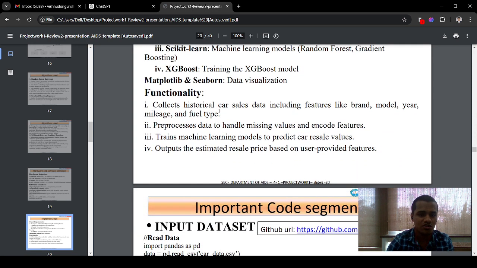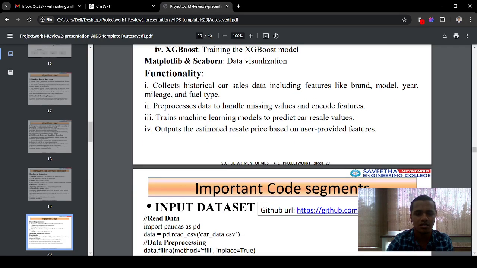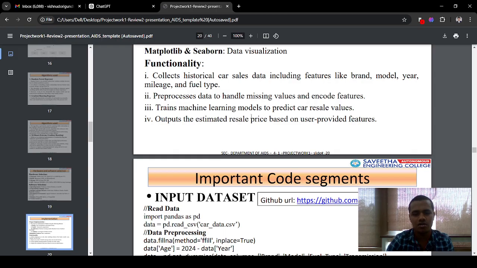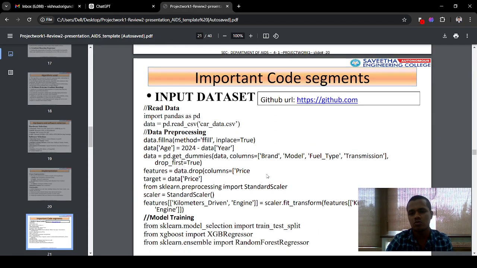And then this is the functionality for my project, where I collect the data, how preprocessing of the data is done, and highlight, training and splitting of the data. At last, how I get the result value prediction. This is the important code segments of my result value prediction.